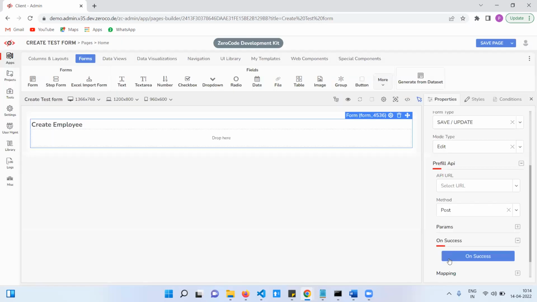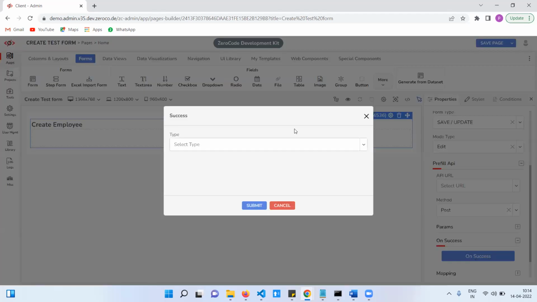Fine. This is the on success. So even yesterday you did data list also, right? There also you have group actions and row actions. There also you will get these same 4. So everywhere in the Zerocode, these are the 4 fixed actions. If you learn one component, the same we can use for other components as well.